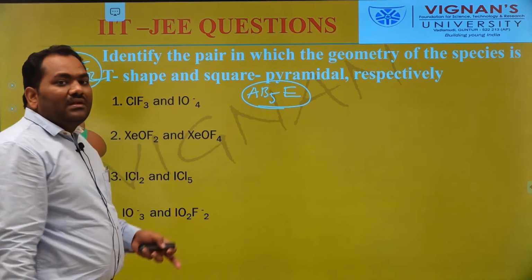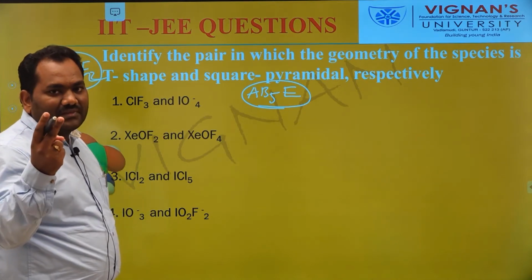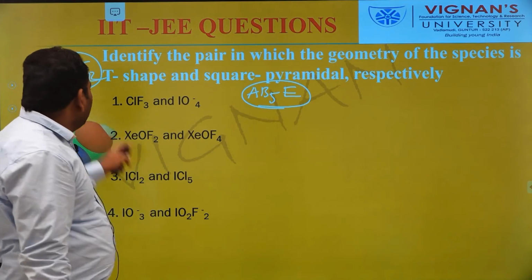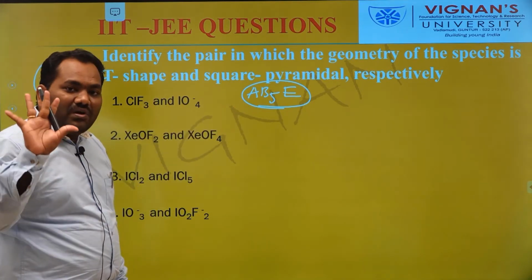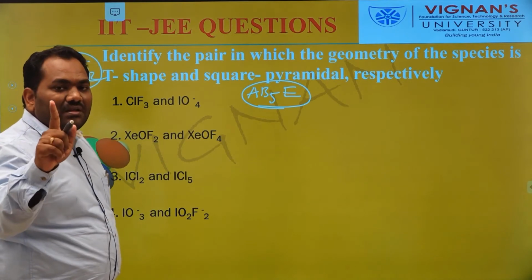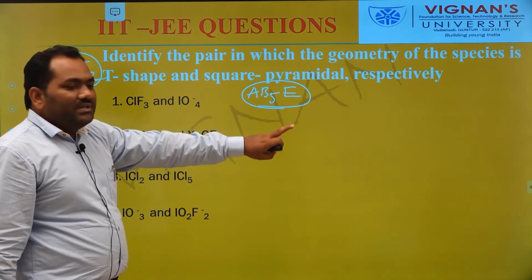AB3E2 means the molecule contains 3 bond pairs and 2 lone pairs, and only then does it have a T-shape. Similarly, a molecule which contains 5 bond pairs and 1 lone pair has a square pyramid shape.